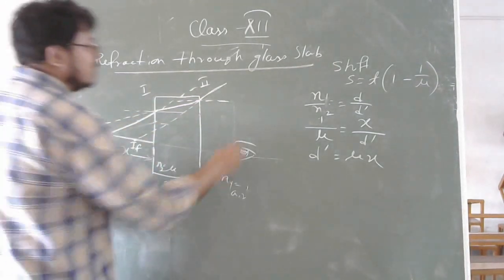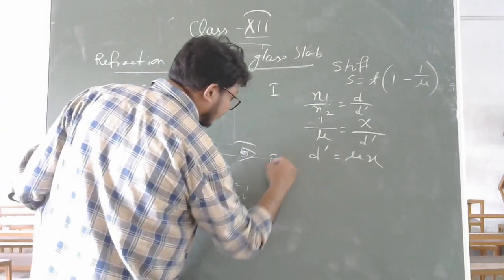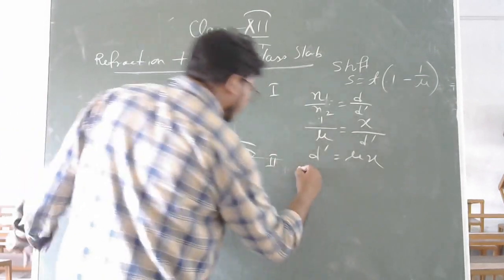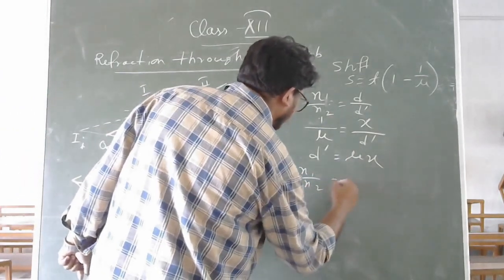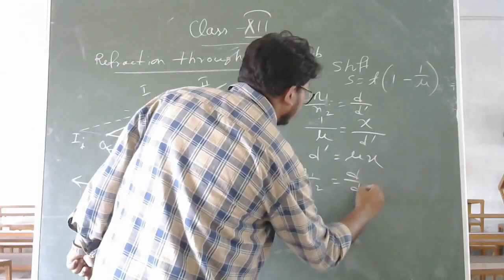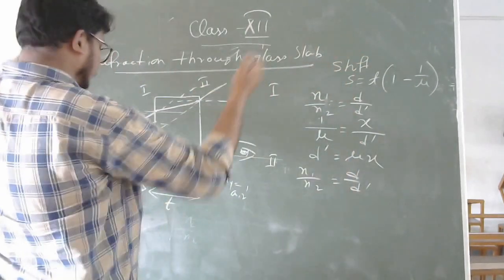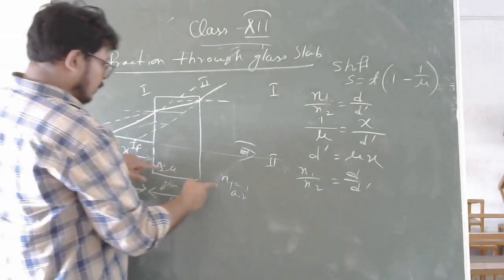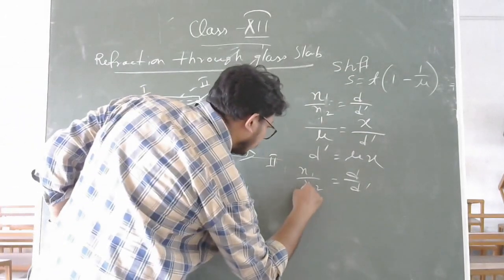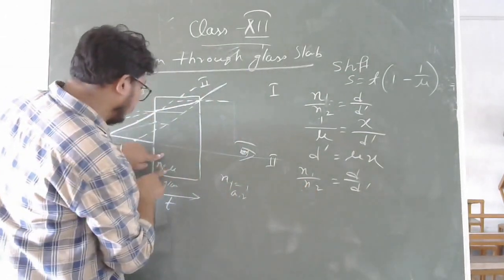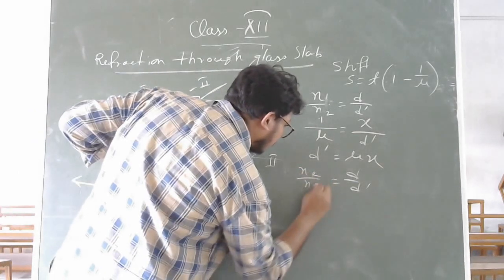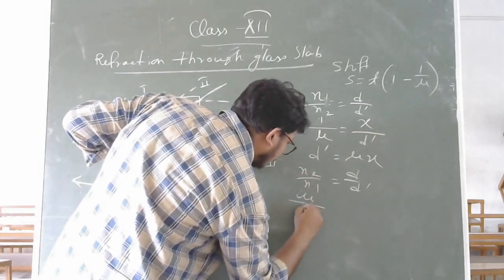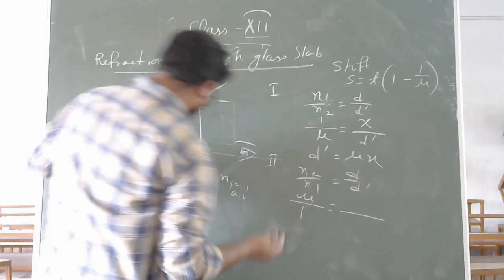Now again, this is the first surface. Now for the second surface, again if you use the formula, so what is your n1? Now this one will be mu coming from second to first. That means mu by 1 equal to d.